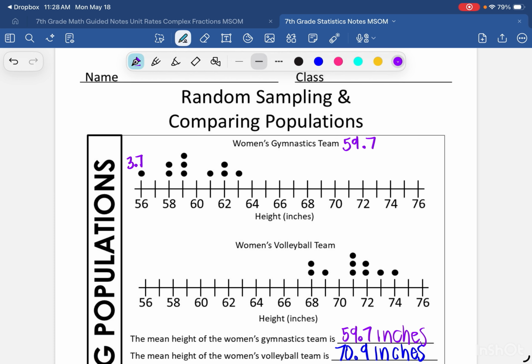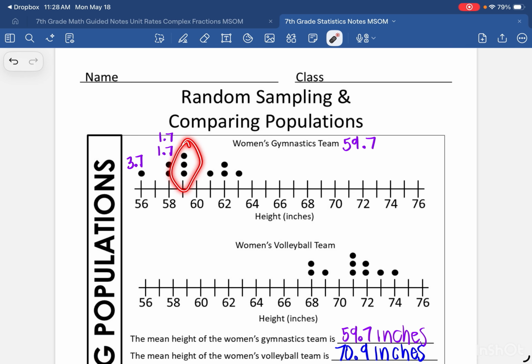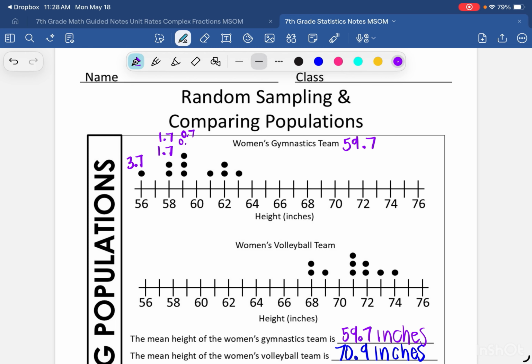How far is 58 from 59.7? Well, again, I can subtract if I need to, but that's 1.7. And I'm going to write it twice because there are 2 points there. So each one of those points is 1.7 away from the mean. Okay, how far is 59, these middle points, from the mean? Well, each one of those points is 0.7 away from the mean.